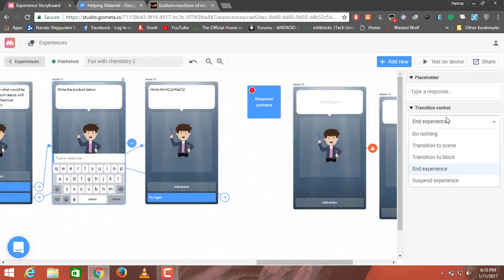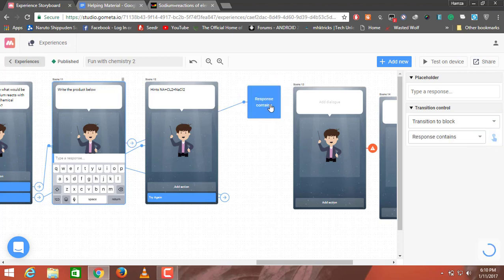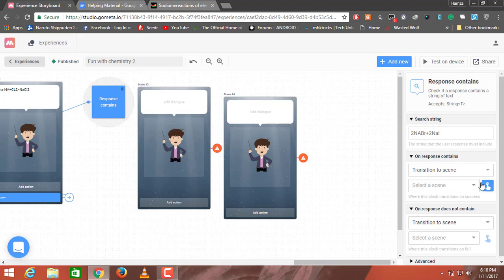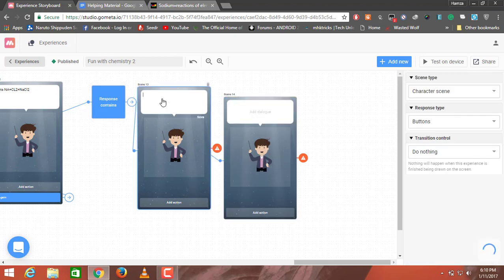For the circles, click on end experience to transition to scene. Then the block. The block is also loading, but that's a good thing. For the right answer, transition to scene number 13. For the wrong one, 12, to scene number 14. First of all, for scene number 13, I'll add a new equation.